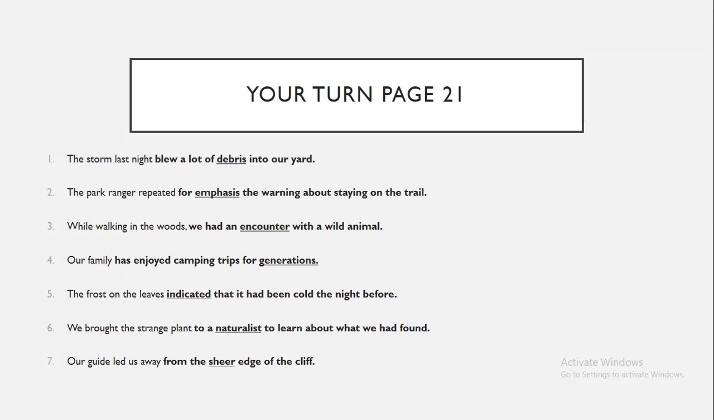Okay, and finally number 8, spectacular. The 4th of July fireworks were spectacular this year. Okay, so these are just some ways to use our vocabulary words in sentences.